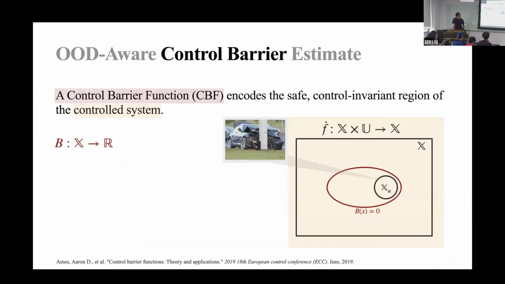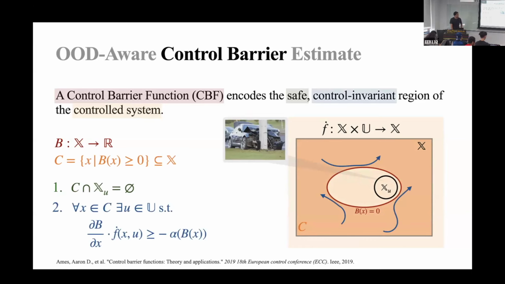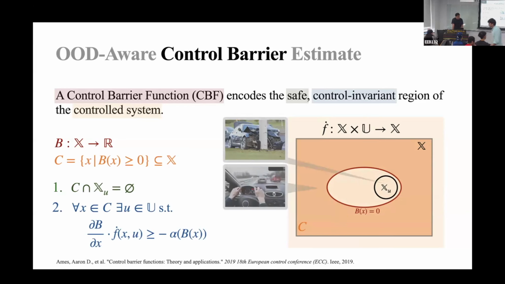The CBF is a scalar function over the state space whose zero level set is the safety boundary. Let's denote its super zero level set by C. By definition, this set C must be disjoint from the unsafe region of the system. For every state within it, there always exists a control that satisfies the Lie derivative condition. Therefore, by Nagumo's theorem, it is guaranteed that this set C must be safe and control invariant.